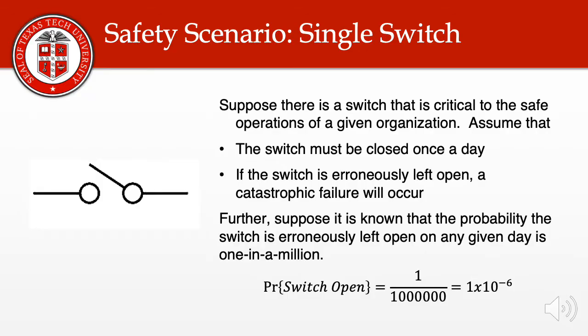Suppose there is a switch that's critical to the safe operations of a given organization. One may think of this switch hypothetically within the context in which they work. Assume, however, that this switch must be closed once a day, and if the switch is erroneously left open, a catastrophic failure will occur. The probability that the switch is erroneously left open is very small. In fact, we're going to say it's 1 in a million.